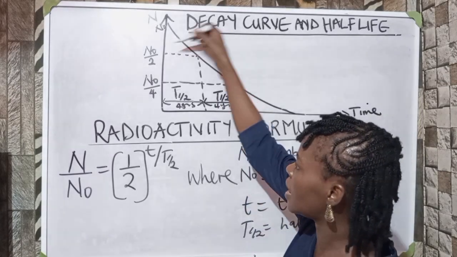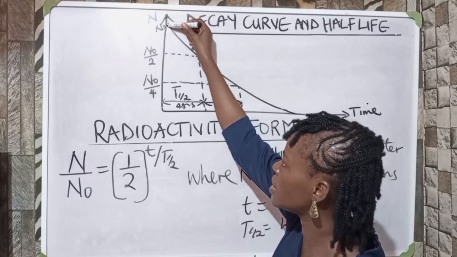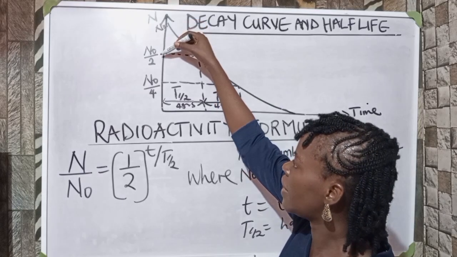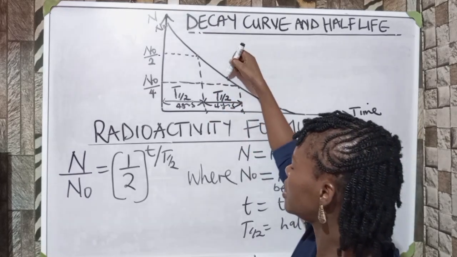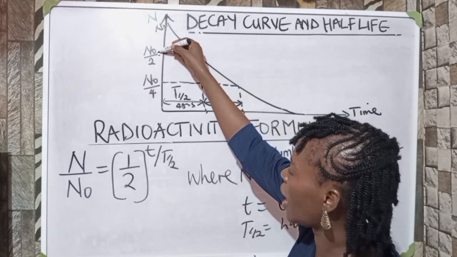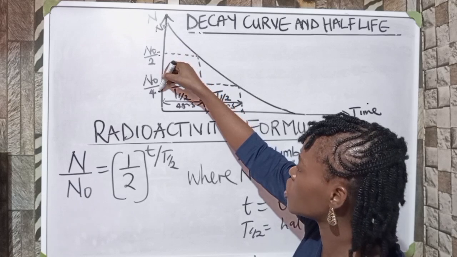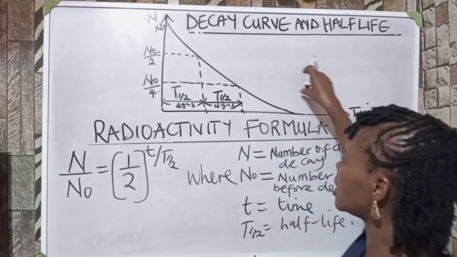So the first decay is N0, which is the original number of atoms before decay, divided by 2. And the value is here. Then the second decay is N0, that is half of this one, that is N0 over 4. You can now see that this is a decay curve.